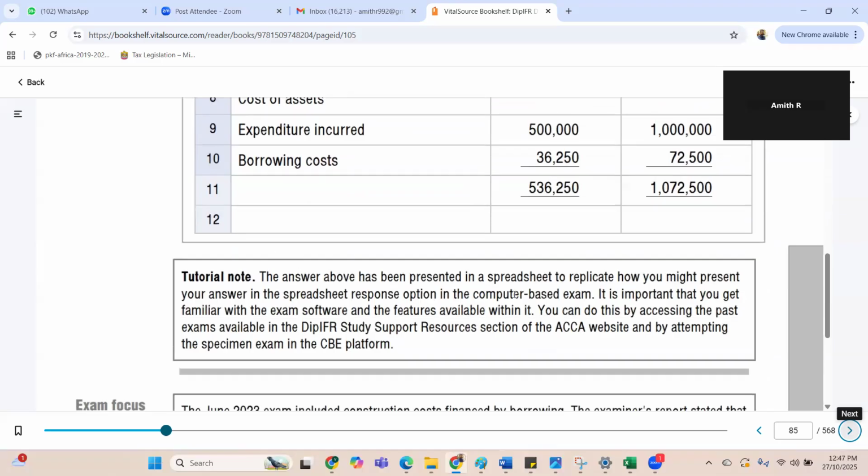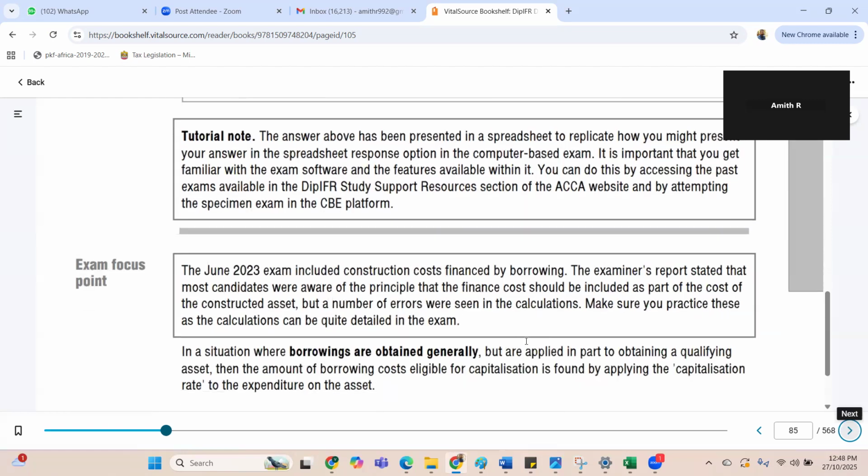This answer above has been presented in the spreadsheet. To replicate how you might present your answer in the spreadsheet, it is important that you get familiar with the exam software and the features of it. It's very important. I've been stressing about it. Even I don't know how to use it. That's something that I need your help with also. You can do this by accessing the past exams. We'll do that.